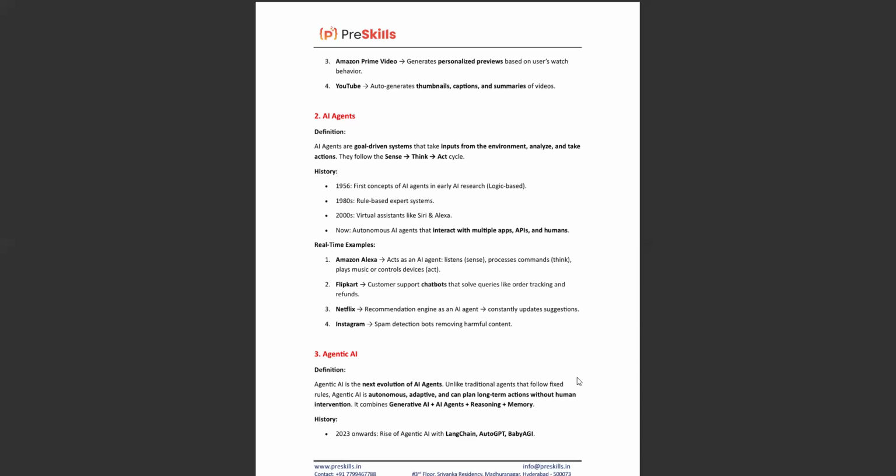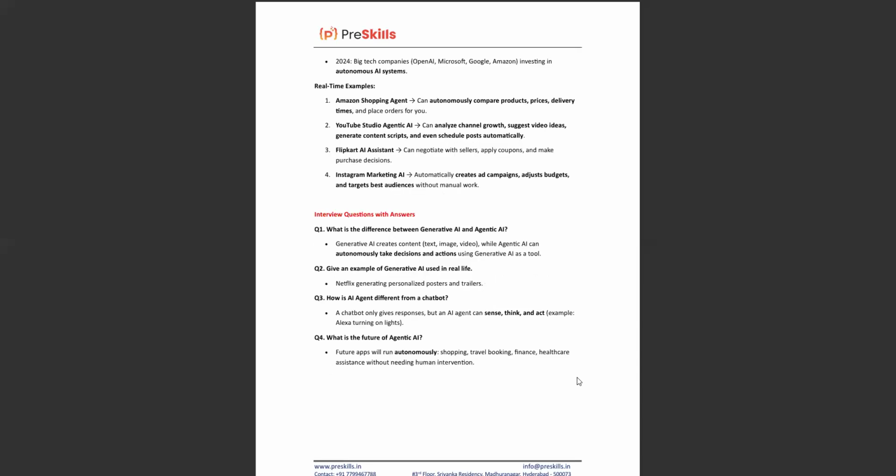So that is how agentic AI works. From 2023 onwards, agentic AI entered the market, and in 2024 big tech companies like OpenAI, Microsoft, Google, and Amazon are investing lots of money in autonomous AI systems. That means the system will do what humans are doing. Take the example of an Amazon shopping agent: it can automatically compare products, prices, and delivery speed and time, and place the order based on our preferences.